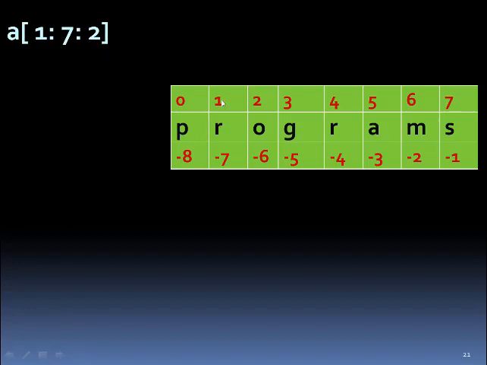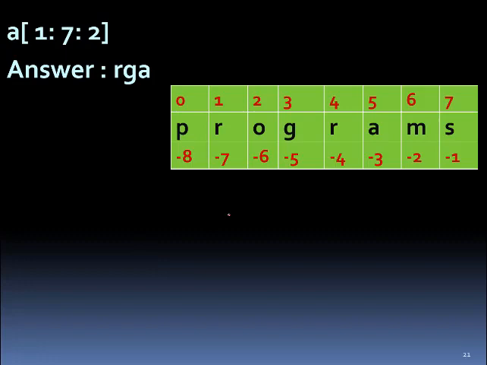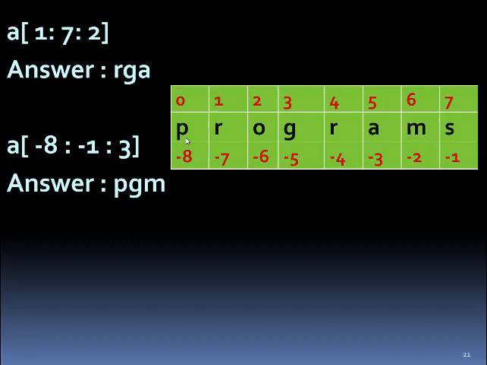So if you write a[1:7:2], from 1 to 6, skipping 2 indexes, the answer will be R G A. Then a[-8:-1:3], minus 8 to minus 1 skipping by 3, so the answer will be P, plus 3, that is here G and then M.